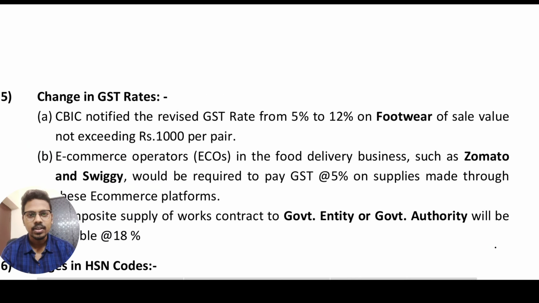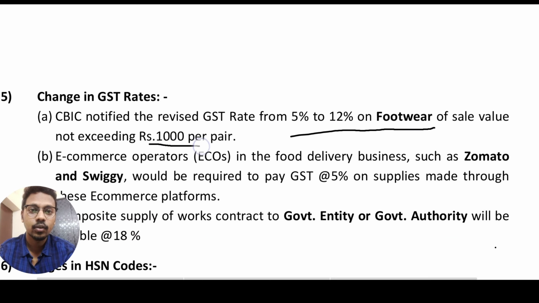And number 5, change in GST rates. The CBIC has revised the GST rate from 5% to 12% on footwear of sale value not exceeding 1000 rupees. Suppose a footwear has a value of 900 rupees, now the GST rate is increased from the existing 5% to 12% from 1st January 2022. And if the sale value of the footwear exceeds 1000, then the regular rate of 18% is applicable. But in case of sale value less than 1000, the footwear rate is increased from 5% to 12%.